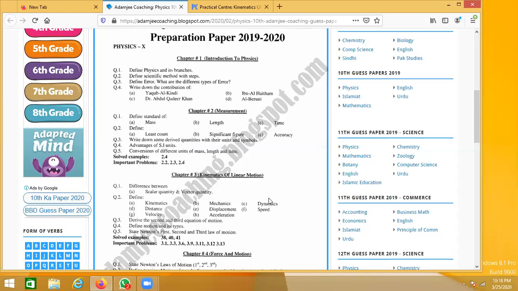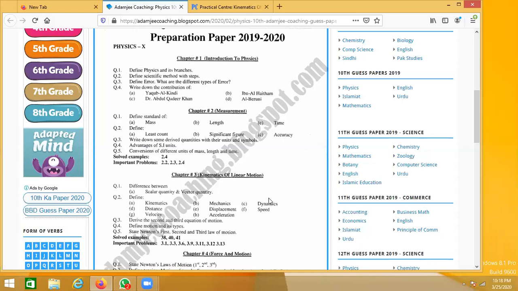Questions are there. You are familiar with the questions, and I've told you the most important questions from chapter 1 and 2. Let me again recall for those students who were absent in the last class. From chapter 1, the questions which you have to prepare for the board exams are question 1, 3, and 4.